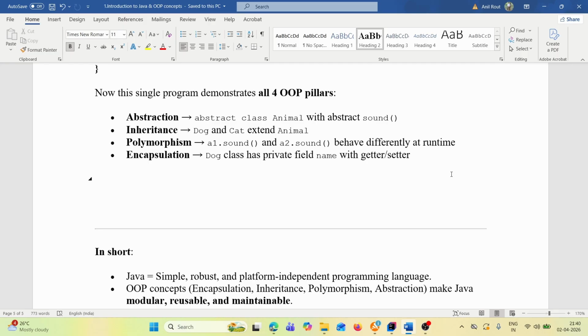Polymorphism: a1.sound and a2.sound behave differently at runtime, because they have different behavior for Dog and Cat. Encapsulation: the Dog class has a private field name with getter and setter. That is called encapsulation. Understood?